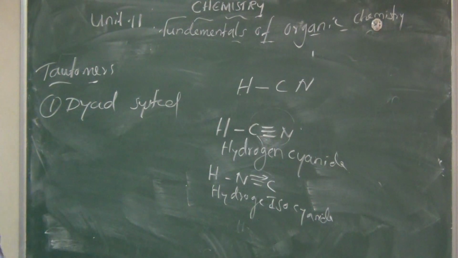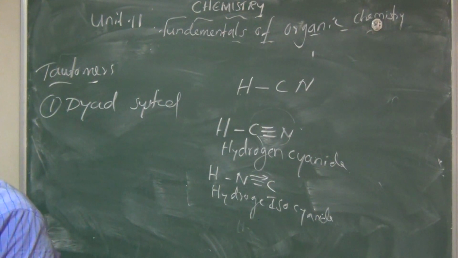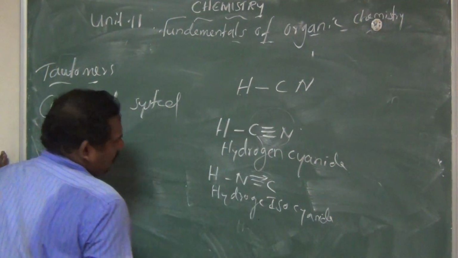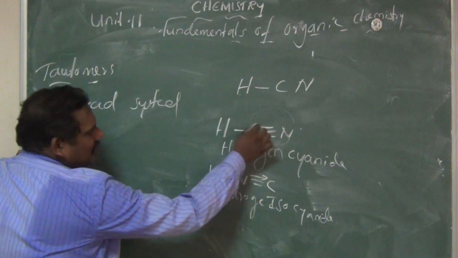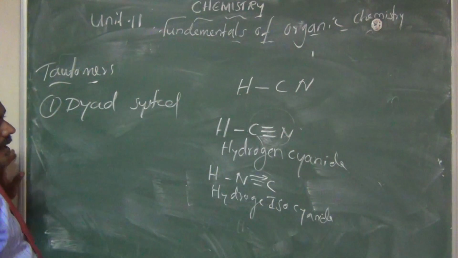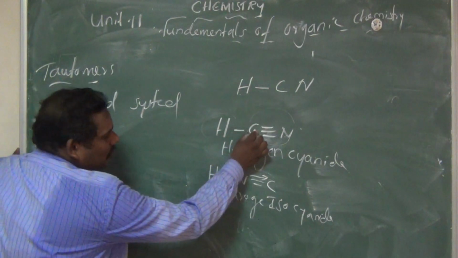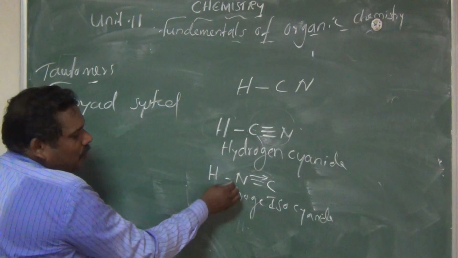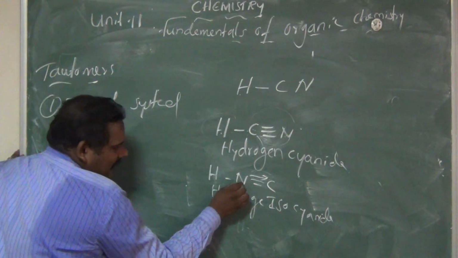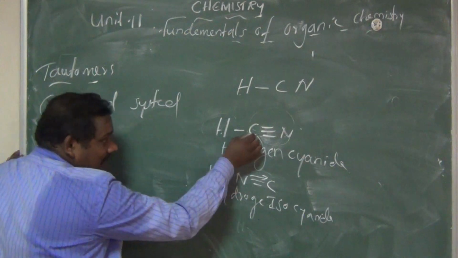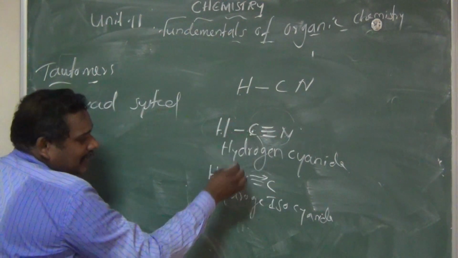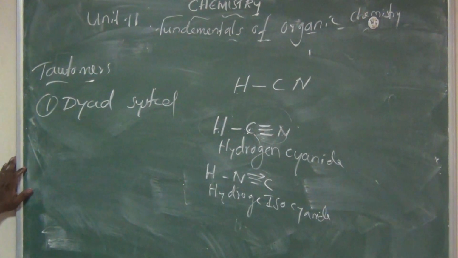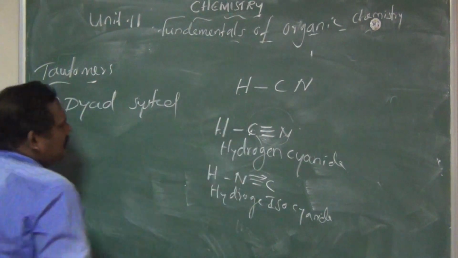Am I right? So what does it mean? A hydrogen atom oscillates between two directly linked polyvalent atoms, here carbon and nitrogen. Carbon and nitrogen are the polyvalent atoms. In the first compound the hydrogen is attached to the carbon. In the second compound the hydrogen is attached to the nitrogen. So we say polyvalent atom. So this is about the Triadic system.